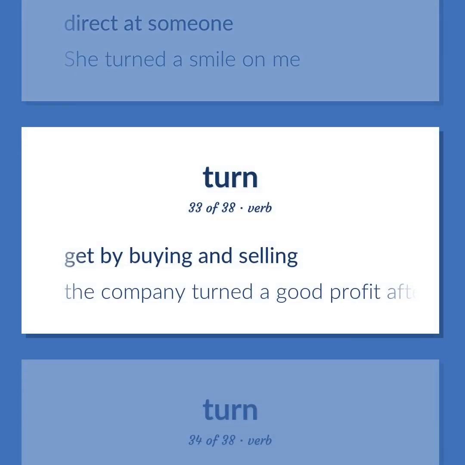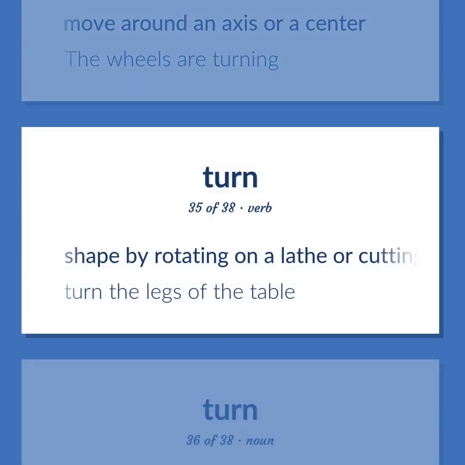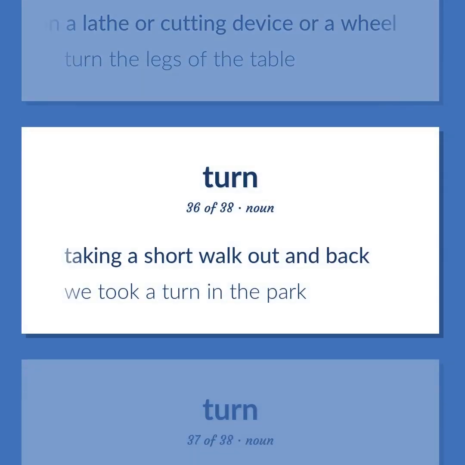Get by buying and selling. The company turned a good profit after a year. Move around an axis or a center. The wheels are turning. Shape by rotating on a lathe or cutting device or a wheel. Turn the legs of the table. Taking a short walk out and back. We took a turn in the park.